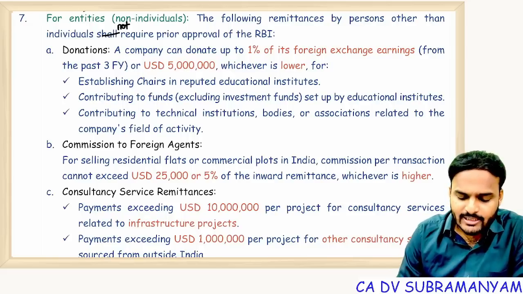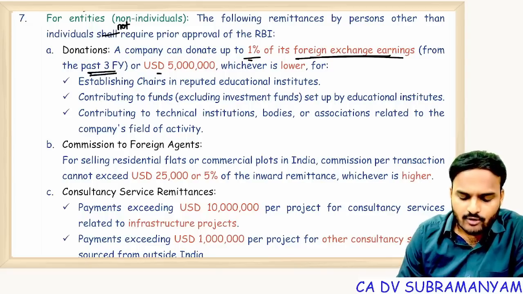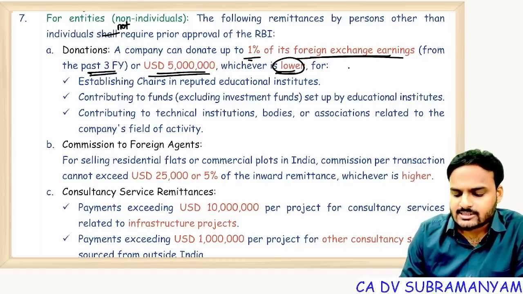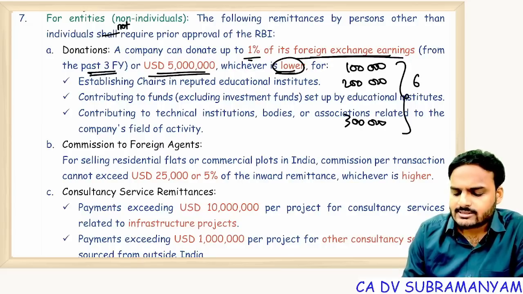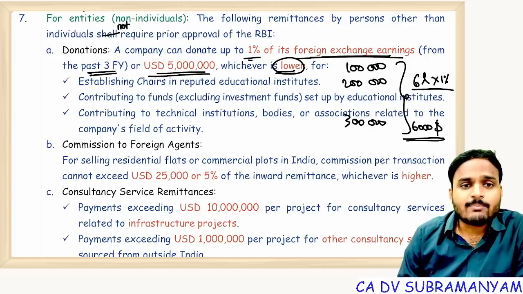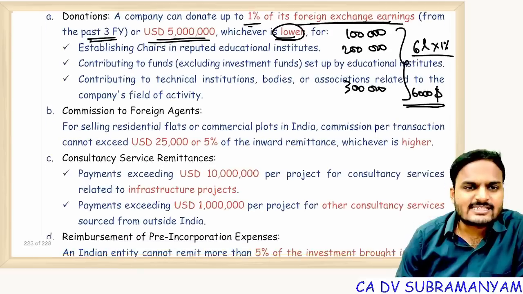A company can donate up to 1% of foreign exchange earnings for the past 3 financial years, or 5 million USD, whichever is lower. Suppose last 3 years foreign exchange earnings are, for example, $1 lakh, $2 lakh, $3 lakh. Just total it. It's $6 lakh, and 1% means how much? $6,000. $6,000 or 5 million USD, whichever is lower, means $6,000. So donations up to $6,000, RBI permission is not required. Exceeding $6,000, RBI permission is required.